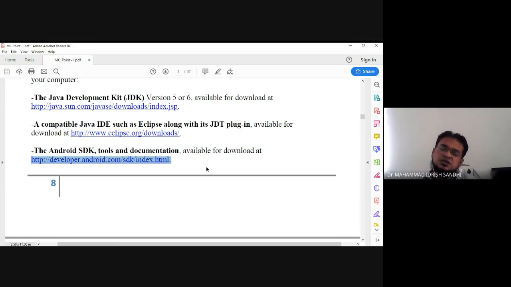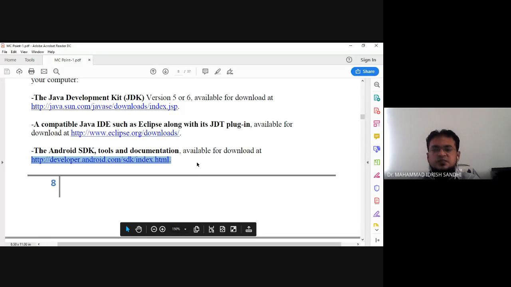Whatever new or old version you want to install on your PC or laptop is freely available for both Windows and Linux platforms at this URL, developer.android.com. So this is about the Android SDK.